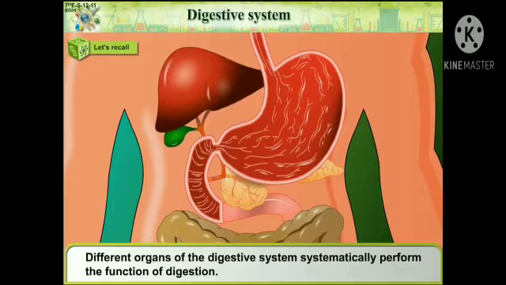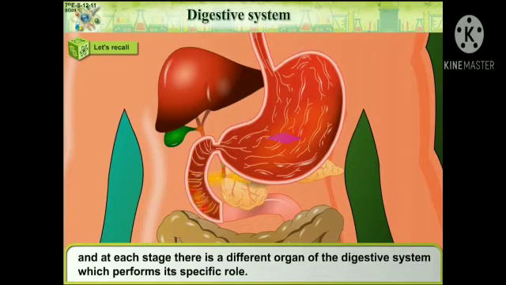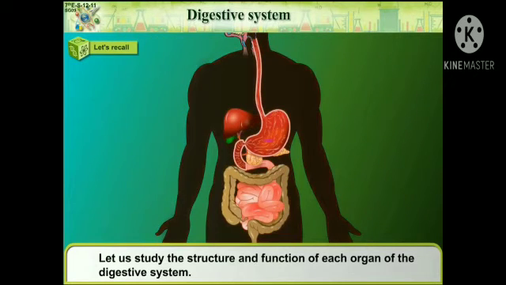Different organs of the digestive system systematically perform the function of digestion. There are different stages in the process of digestion of food. And at each stage, there is a different organ of the digestive system which performs its specific role. Let us study the structure and function of each organ of the digestive system.